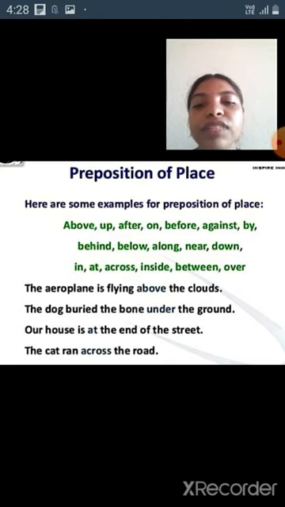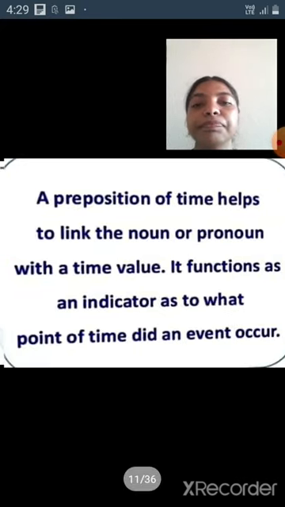The aeroplane is flying above the clouds. Above is known as preposition of place. The dog buried the bone under the ground. Under is known as preposition of place. Our house is at the end of the street. At is known as preposition of place. The cat ran across the road. Across is known as preposition of place.